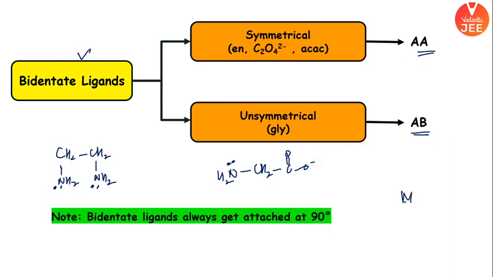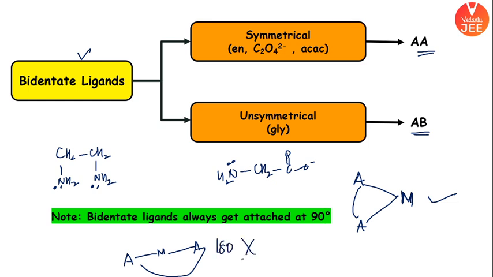And very important point, if this is the metal ion, check this out. बच्चों, if this is the metal ion, let us say AA is your bidentate ligand. Beta, the connectivity of your bidentate ligand is always at an angle of 90 degree. This is the correct connection. I have seen many students report like this, if you connect the bidentate ligand at an angle of 180 degree, it's wrong, beta.